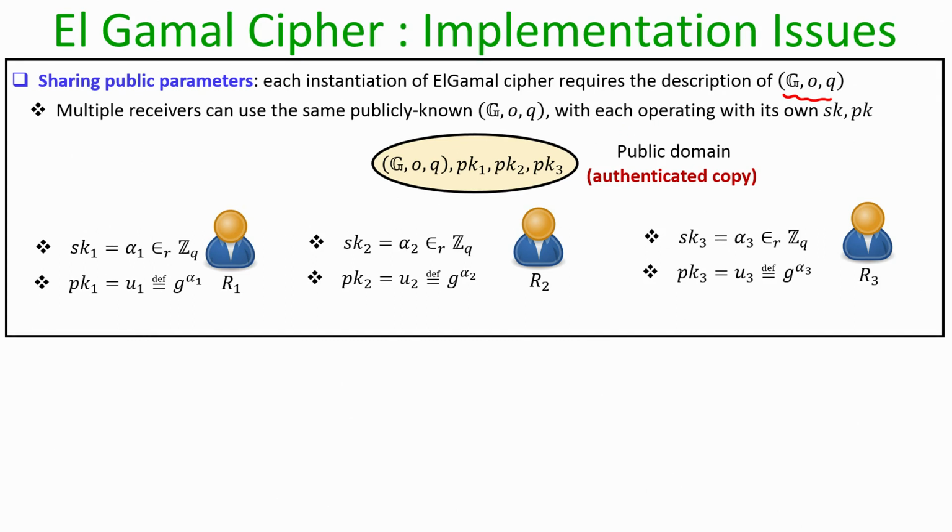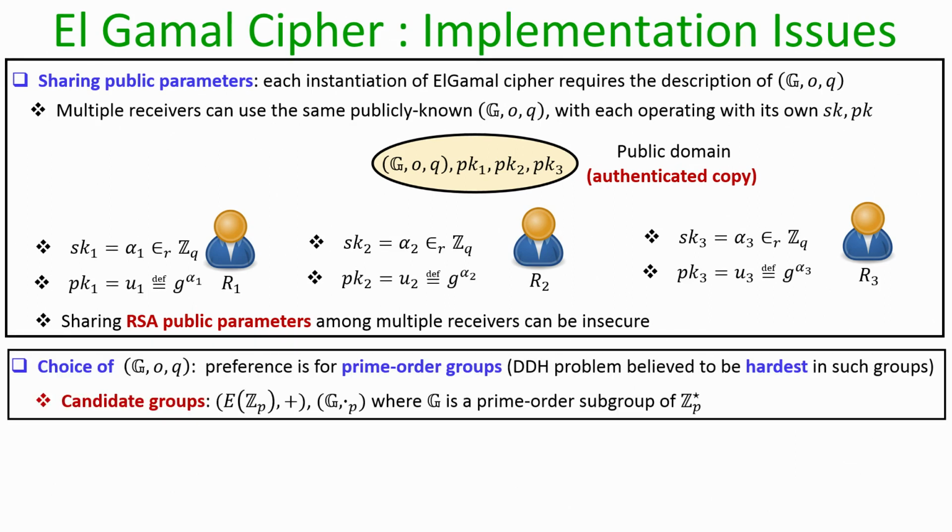That means, if we have a scenario where say we have 3 receivers R 1, R 2, R 3, then instead of using different cyclic groups, all 3 receivers can operate on the same group, of course, by using different public key and secret key. And this is a very remarkable feature of the Elgamal encryption process, because later when we discuss the RSA public key encryption scheme, sharing public parameters, that means say the modulus, the exact group on which we are performing the group operation and so on, can lead to insecurity.